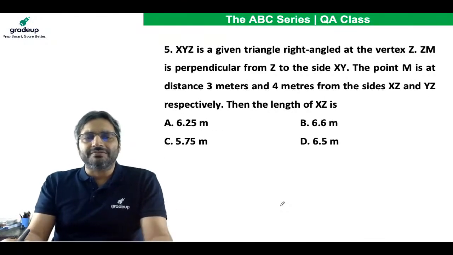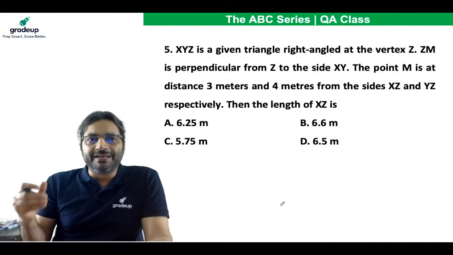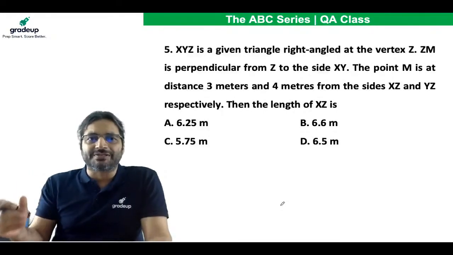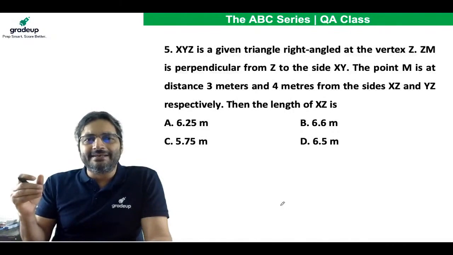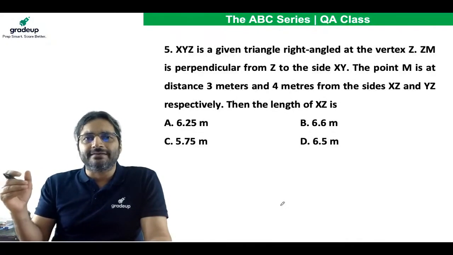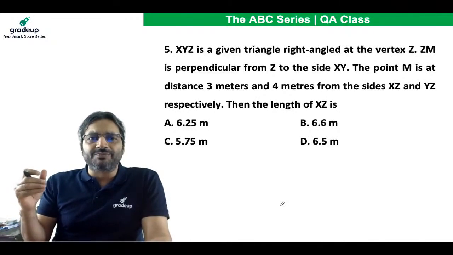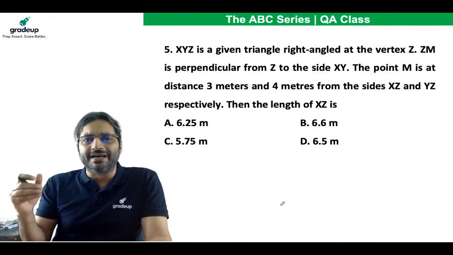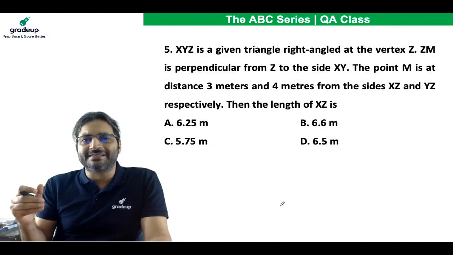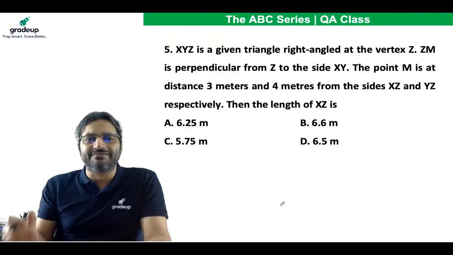Look at this question, question number 5, and please try to get the answer as soon as possible. XYZ is a given triangle, right angled at the vertex Z. ZM is perpendicular from Z to the side XY. The point M is at a distance of 3 meters and 4 meters from the sides XZ and YZ respectively.